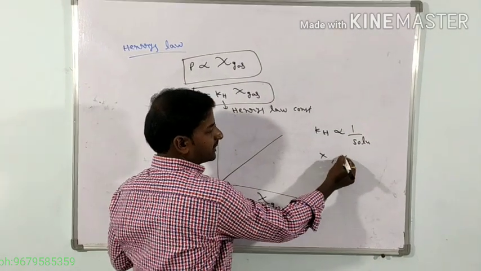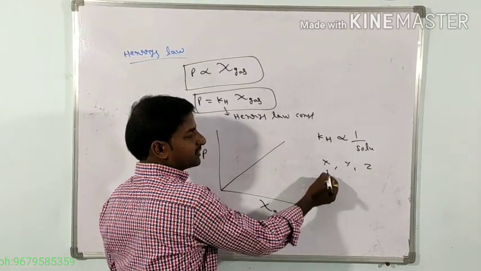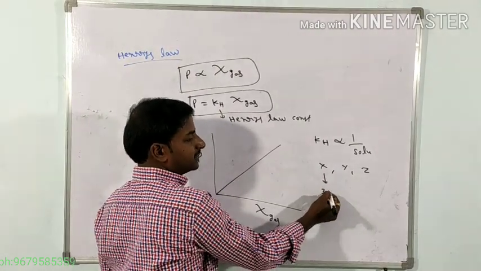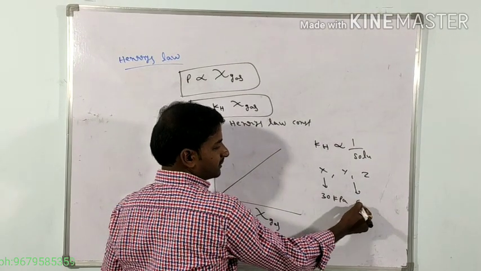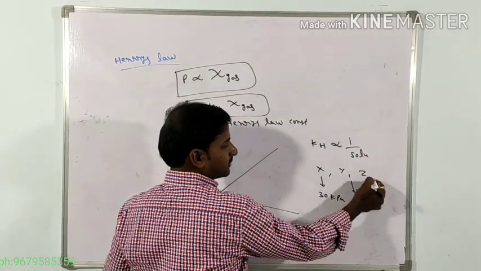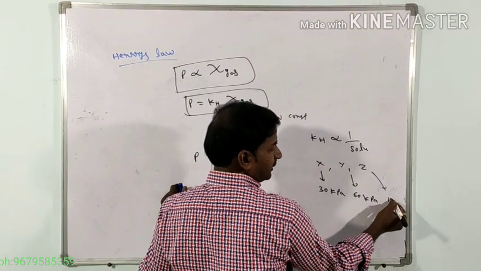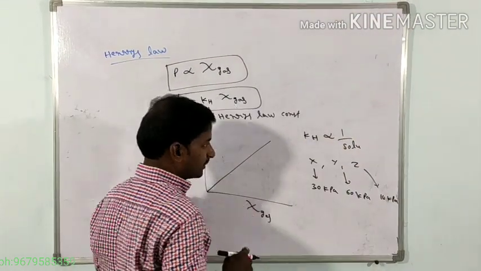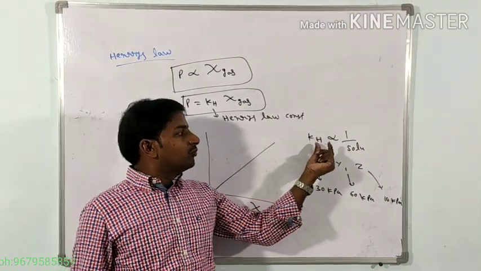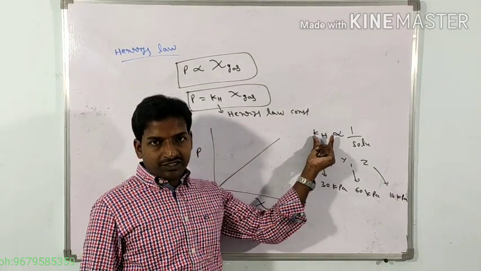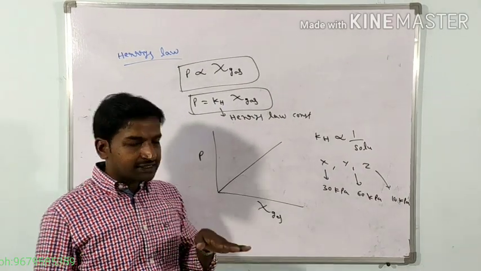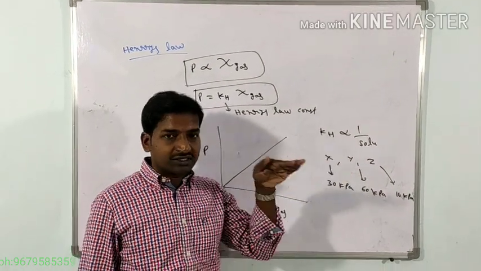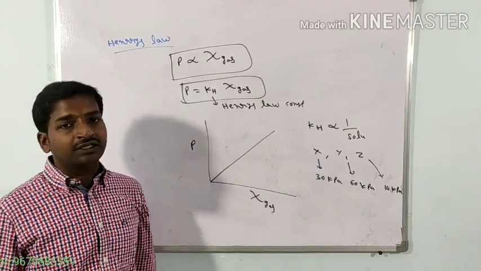So consider three gases, x, y, z. The x gas value is 30 kilopascal, y gas is 60 kilopascal, and z gas is 10 kilopascal. Henry's law constant is inversely proportional to the solubility, meaning a gas with a higher kH value will be less soluble in water.